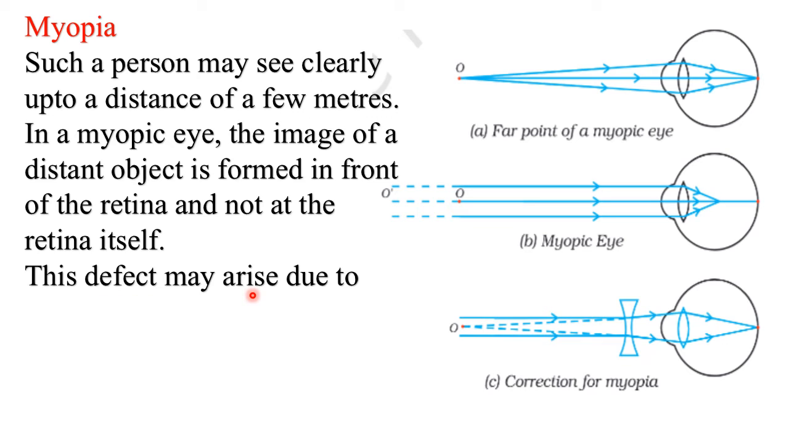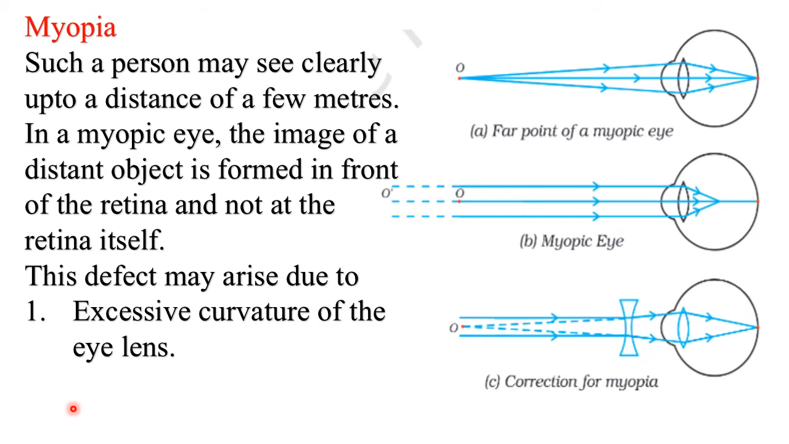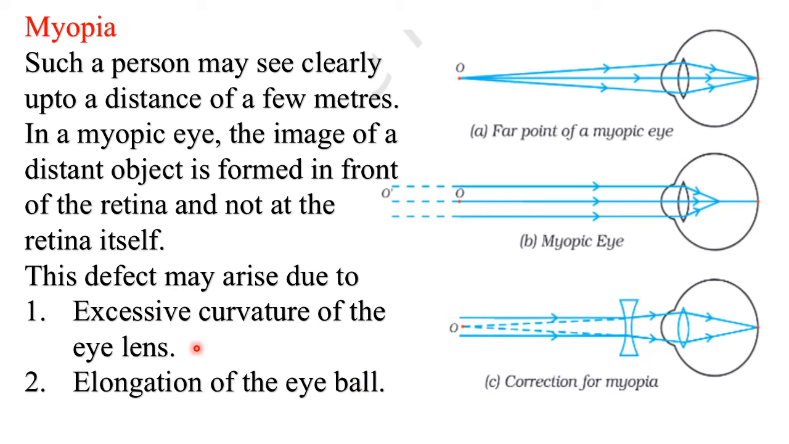This defect may arise due to, as I have already said, elongation of the eyeball and excessive curvature of the eye lens. Elongation of the eyeball, excessive curvature of the eye lens. These two are the reasons for myopia.